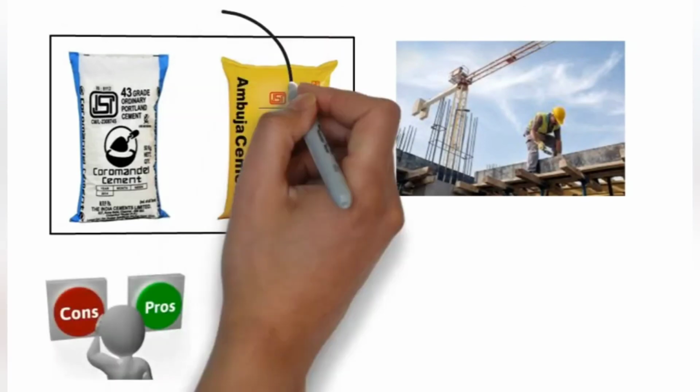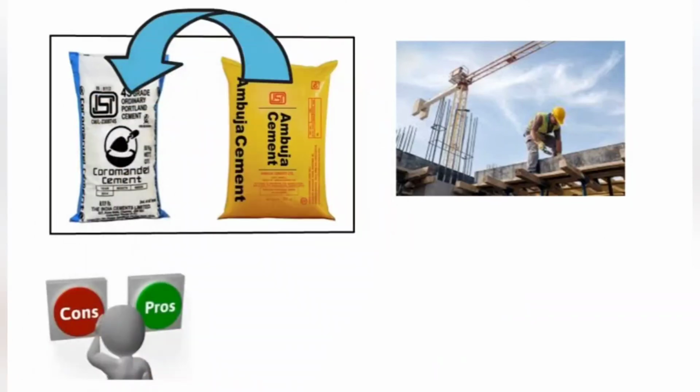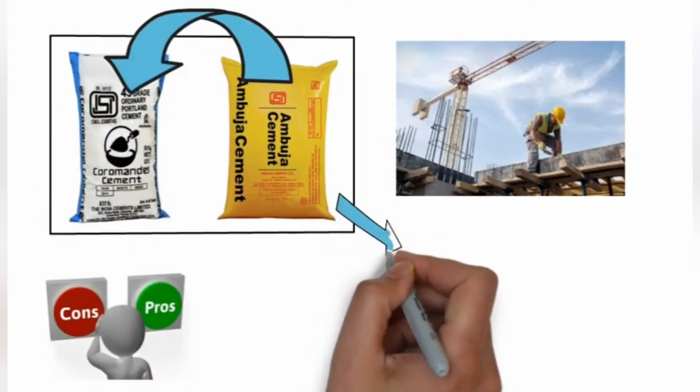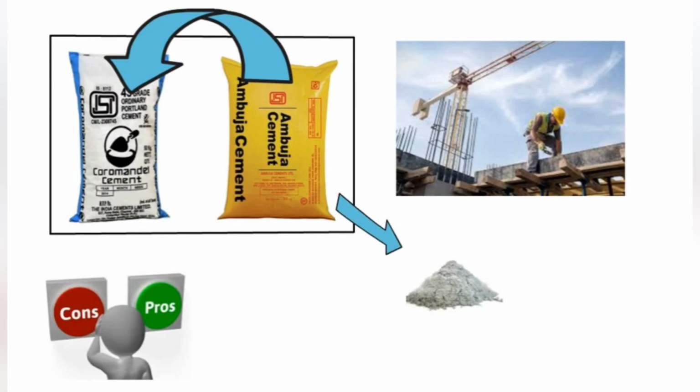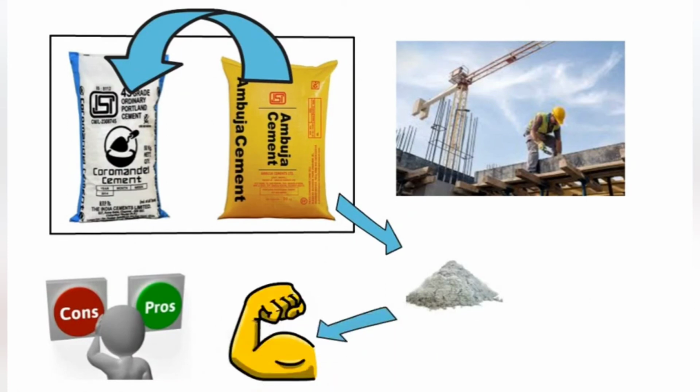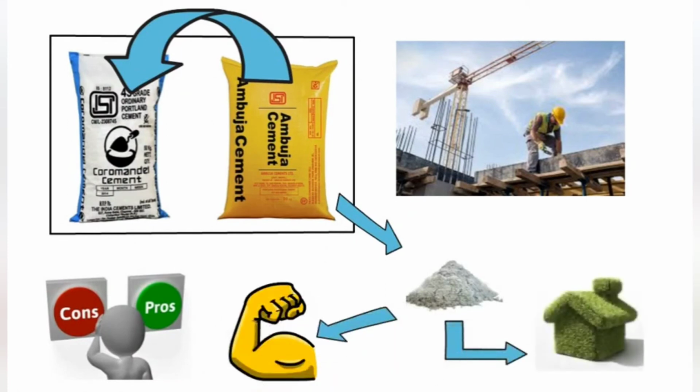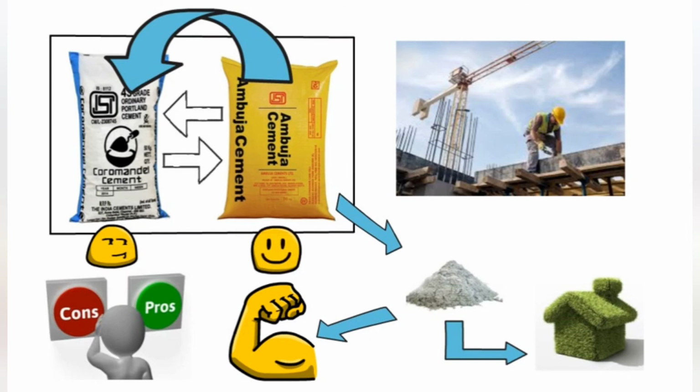Nowadays, PPC is used as a substitute of ordinary Portland cement. Since PPC contains pozzolanic materials, it helps to enhance the strength of concrete and also fulfills the green building criteria. As a result of this, nowadays, most of the OPC manufacturers are shifting to PPC. I hope you can make a correct choice between OPC and PPC after watching this video.